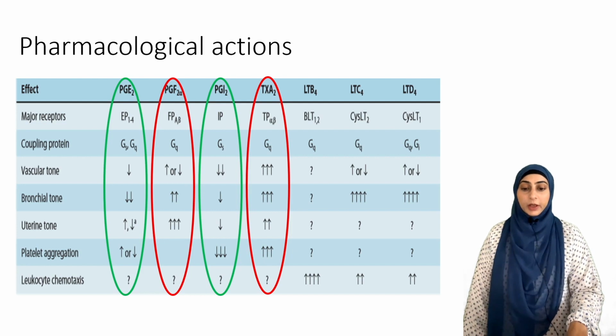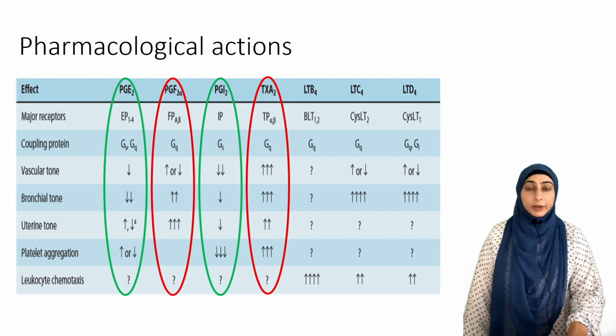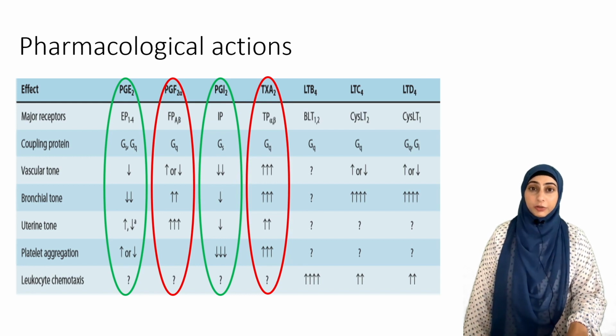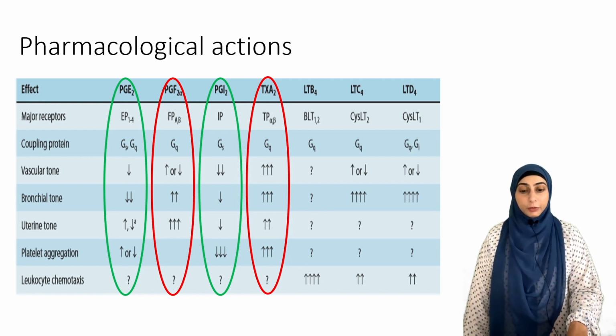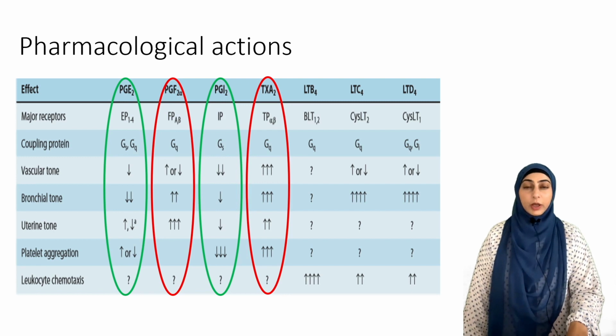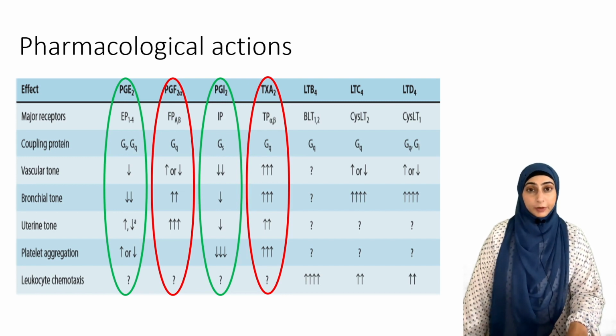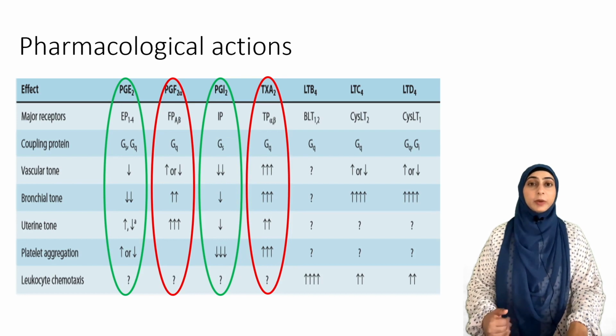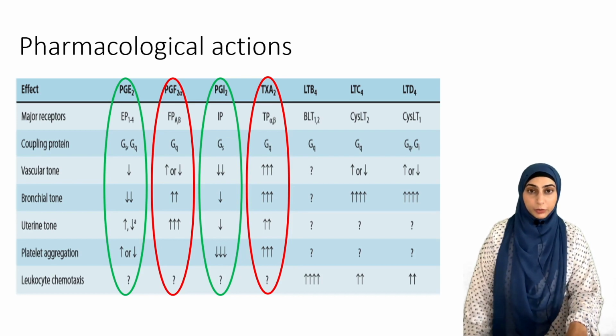Broadly speaking, हमारे पास PGE2 और I2 के similar effects होते हैं. And they are marked in green because they are generally beneficial effects. PGF2 alpha and thromboxane A2 mostly produce similar effects on the organs and generally speaking these effects are deleterious to the body. We will see how.